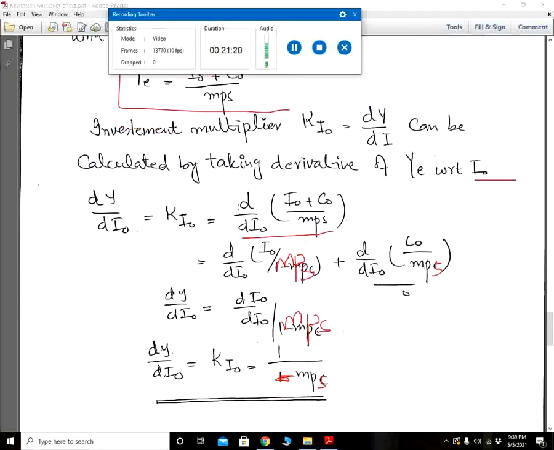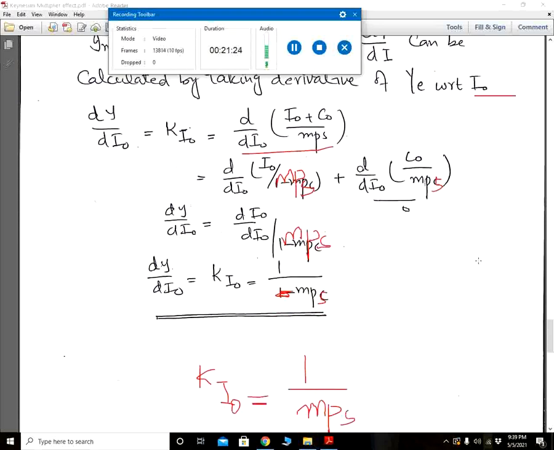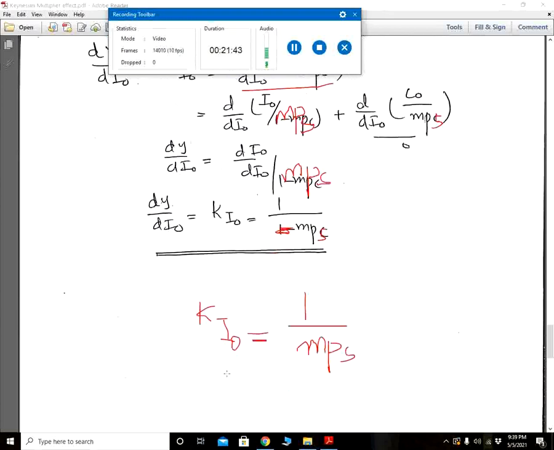The derivative of C naught with respect to I naught becomes 0, while the derivative of I naught with respect to I naught becomes 1, and the formula for the investment multiplier through the leakages injection method will be 1 divided by MPS. This is the formula, 1 divided by MPS.